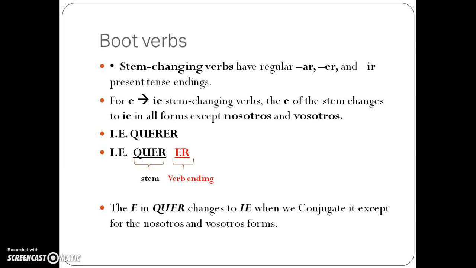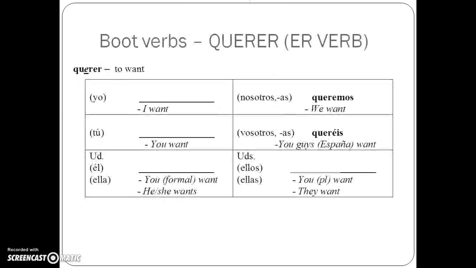This is why it's called a stem changing verb. There's a reason why I call it a boot verb too, and I'll show you in a little bit. On the stem right here, that stem is the one that changes. That E goes to an IE. So once again, I have querer, an ER verb, which means to want. I underline that E because that E is going to be the one that changes to an IE.